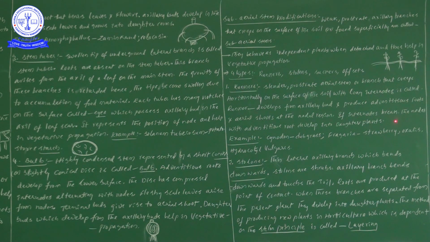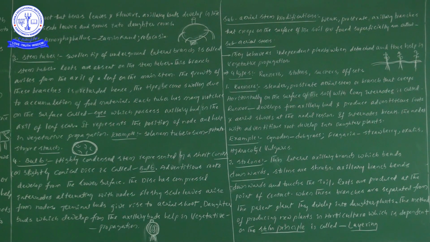If internodes break, the nodes with adventitious roots develop into daughter plants. Did you observe there? Suppose any kind of situation has come; based on that situation, if the nodes or internodes break down, then because of the presence of roots as well as the shoot system at every node, even daughter plants can live independently.